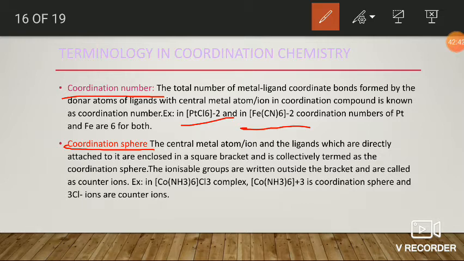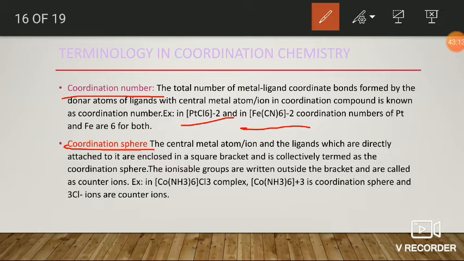Generally here, coordination number can be calculated by... Coordination number does not equal the total number of ligands. Coordination number is generally equal to the total number of coordinate bonds formed by the ligands with the central ion. So in the case of unidentate ligands, coordination number Cn is generally equal to the total number of ligands.